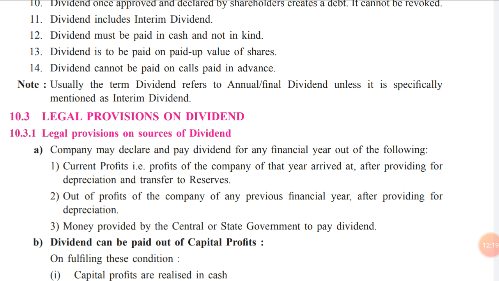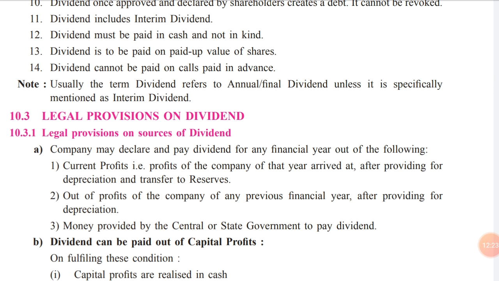Dividend cannot be paid on calls paid in advance. So dividend cannot be paid on the calls which have been made by the company and that are paid by the investor in advance. So dividend cannot be paid on that amount.